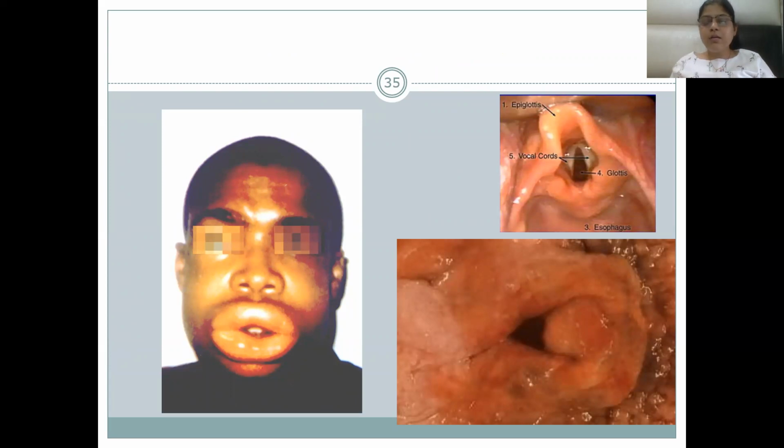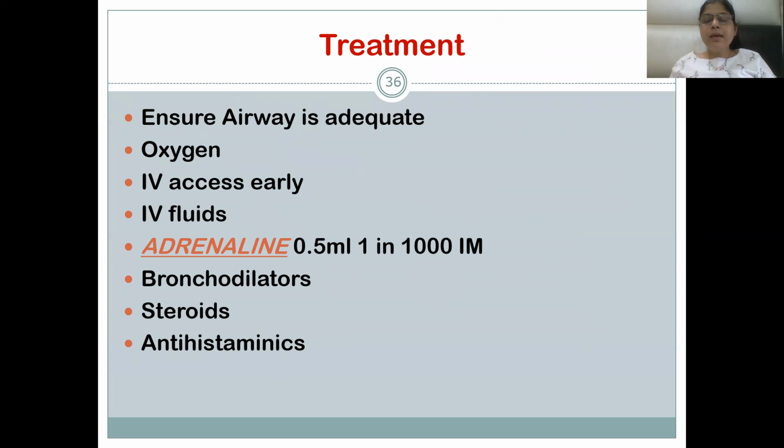There will be angioedema seen on the face, and epiglottitis. For treatment, the airway should be maintained, oxygen inhalation given, and IV access established with crystalloids like normal saline and Ringer's lactate.